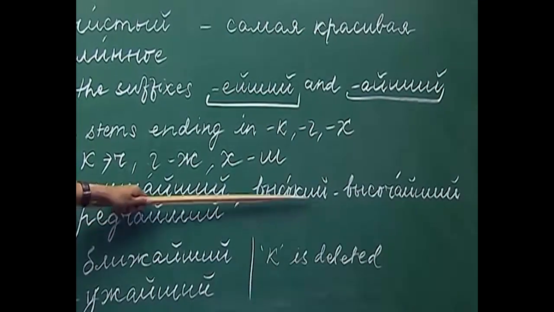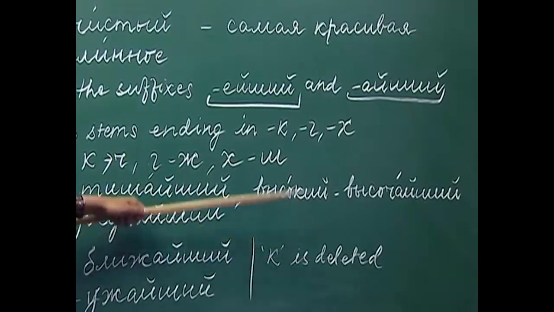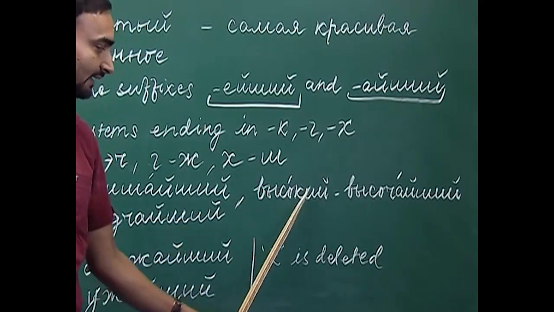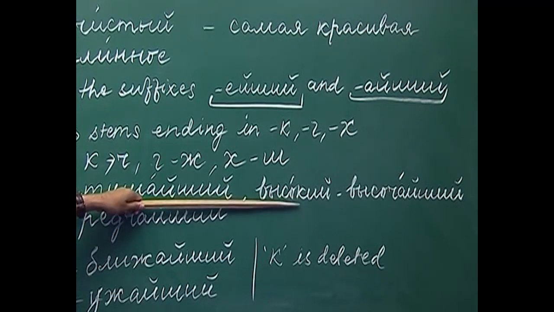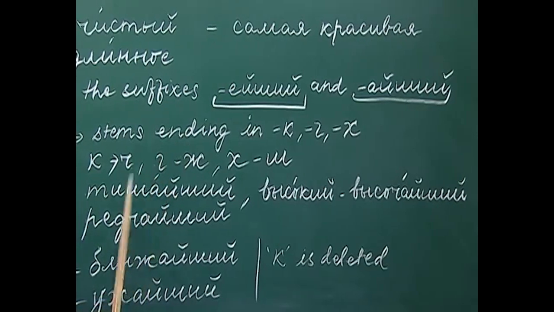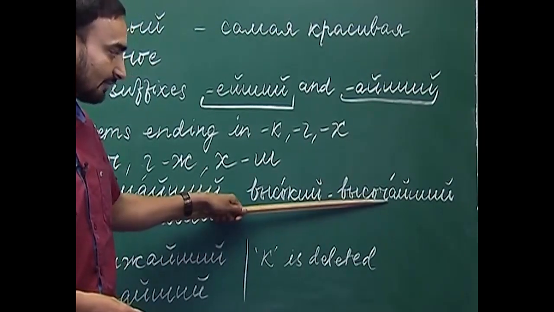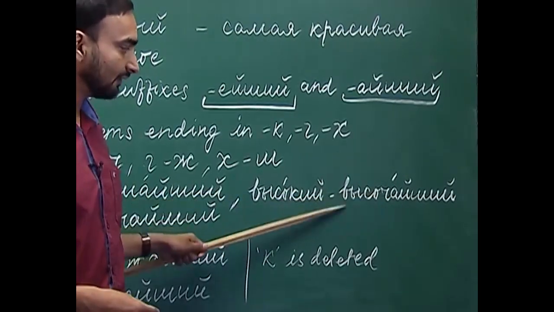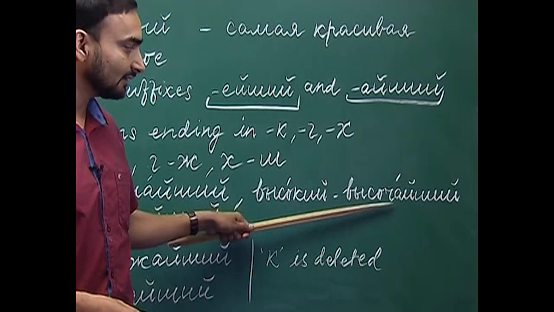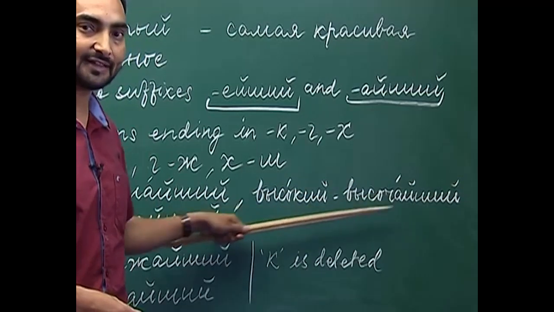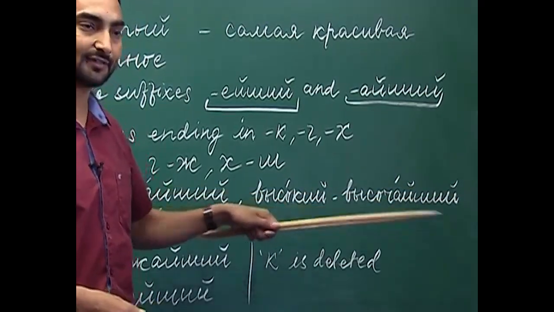So, how will we form the superlative degree, the simple superlative degree, from this adjective? Again we will have to remove the ending, e and e kratke. So, we get the stem. Now we have seen that the stem ends with the consonant k, and k will undergo alternation. What kind of alternation? K will change into ch. So, now we will write the stem with ch ending, v-i-s-o-ch, and then we will add the suffix I-she. So, what will we get? Visach-I-she, which means tallest.